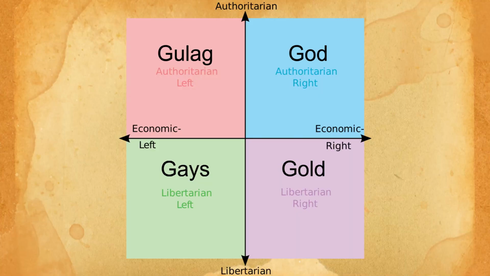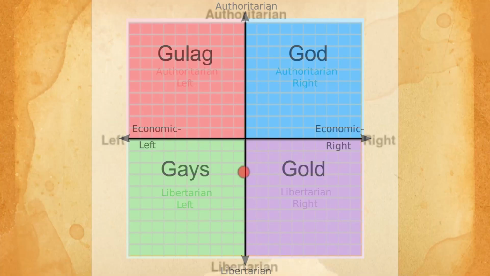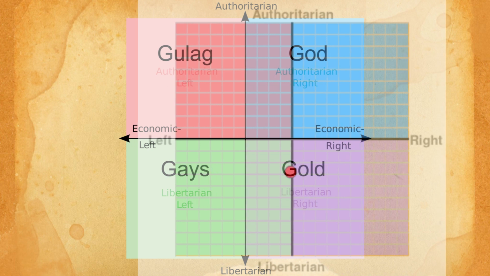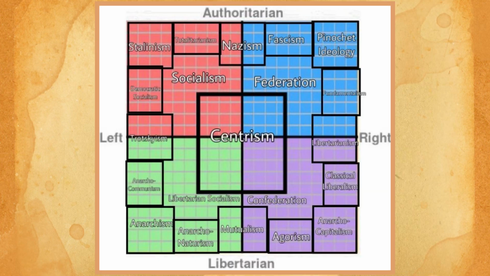I hate authoritarian, straight up. Gulag. God. Gays. Gold. Damn it. Why am I in that one too? Not cool. Not cool. Put me on the gold side. Put me on the gold side. Here's another detailed one. More or less the same as the other, so I think these are pretty accurate.